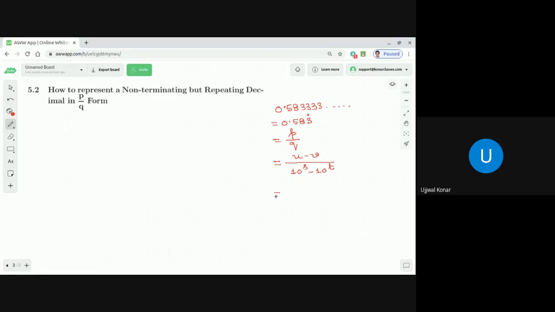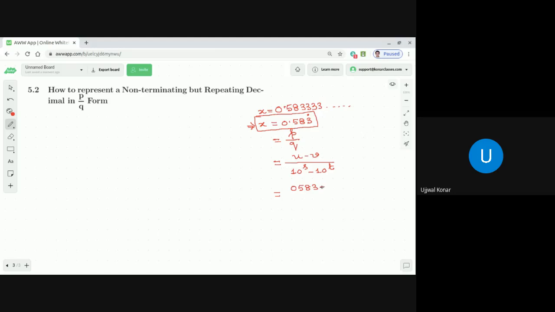What is u? u is the entire digit as you see in the decimal expression. Suppose that number is given to us as x, that is 0.583 with a dot on top of 3, which means 3 is repeating. We assume that number is x. So what is u? u is the entire digit in x as appeared in its decimal expression. So what is that? u should be 0.583, correct or not?